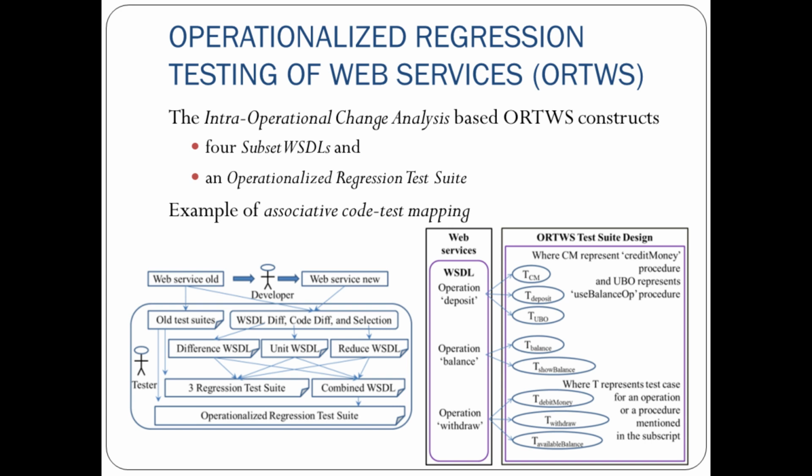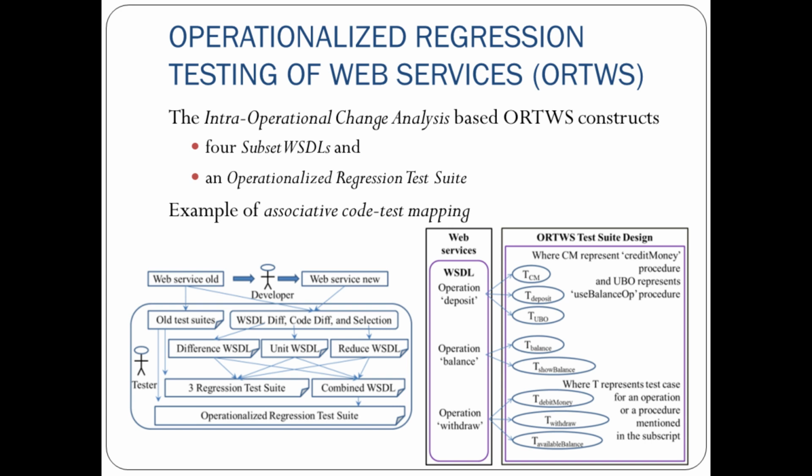Then WSDL differencing is done, code differencing is done, and selection of some of the operations is done to generate the difference WSDL, unit WSDL, and reduced WSDL. That helps generate three different kinds of regression test suites and a combined WSDL, which is used for operationalized regression test suite generation.